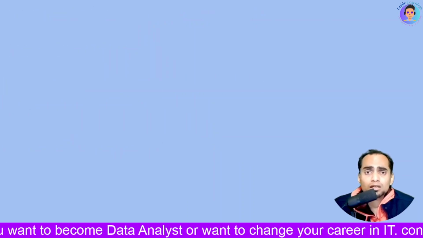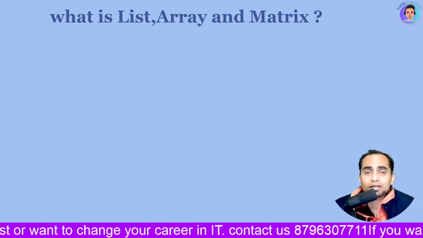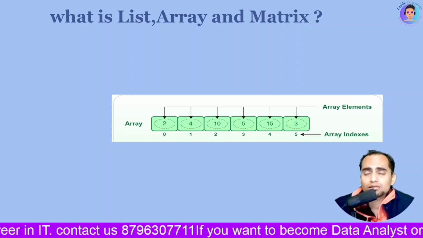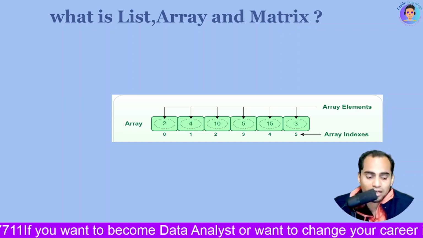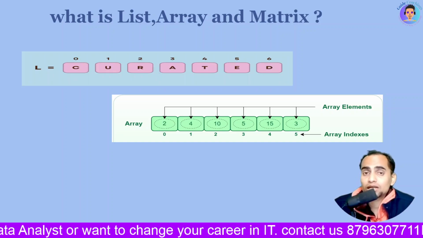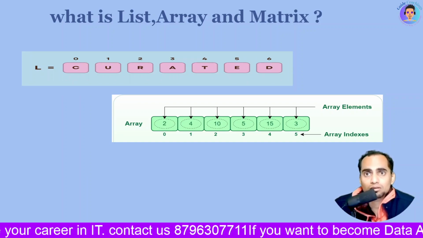Okay, now let's see what is the difference between a list, an array, and a matrix. So let's start with the array. An array will have indexing and the values inside it, the numbers. Then we have the list. In a list we have indexing again, and then we have the numbers or the characters.